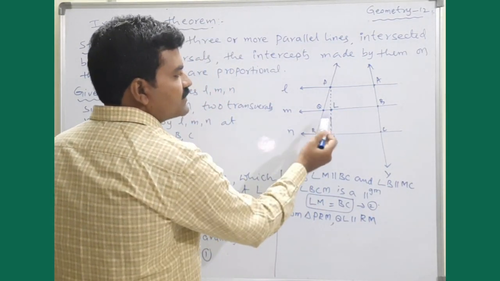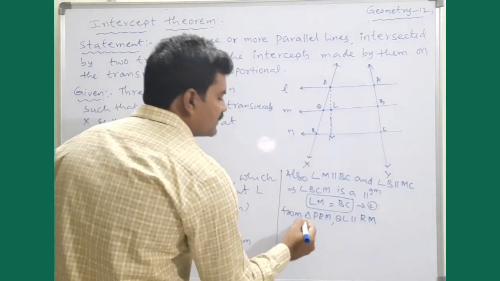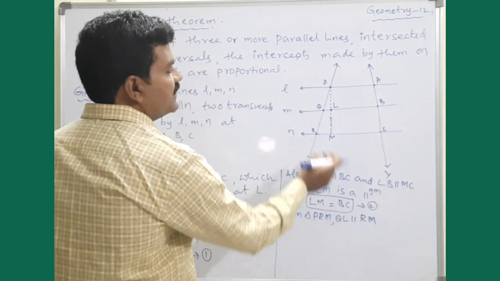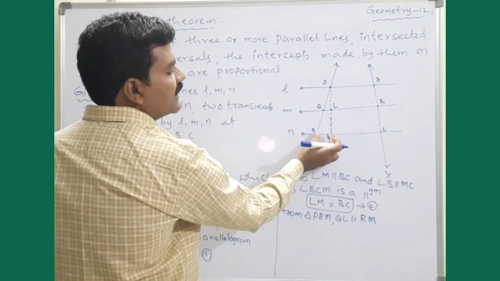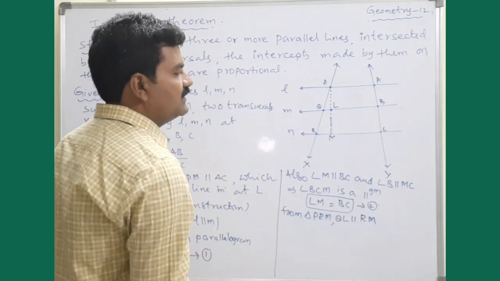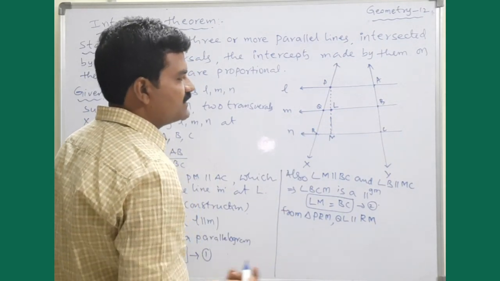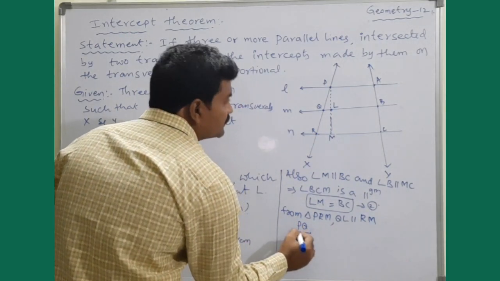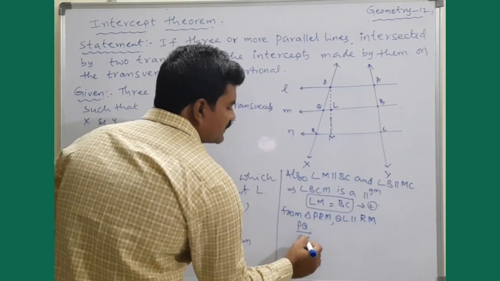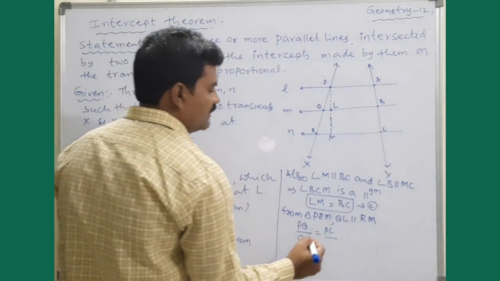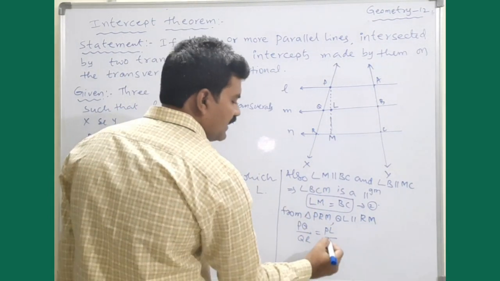So once again I can use the BPT, basic proportionality theorem, because the line is parallel to the third side and intersects the other 2 sides in 2 distinct points. Hence what can I say? PQ by QR is equal to PL by LM.